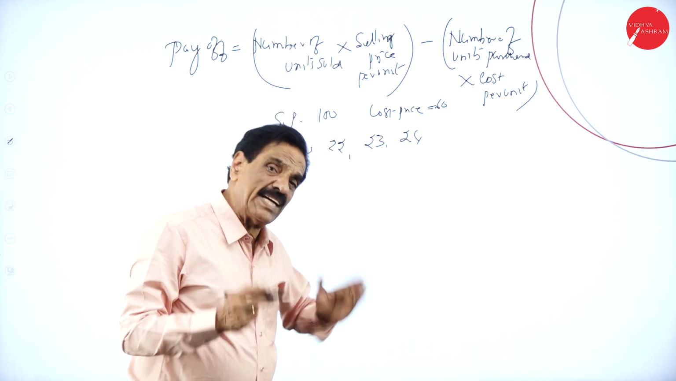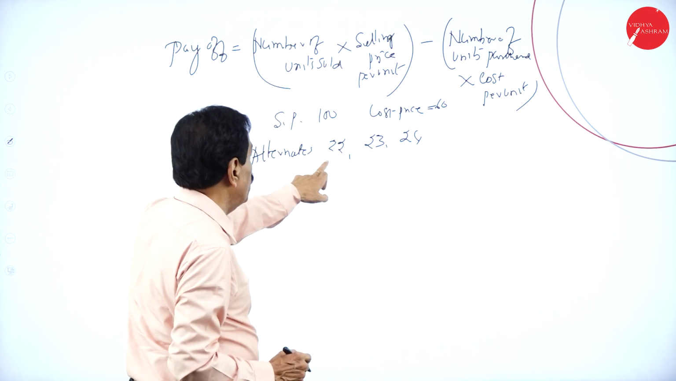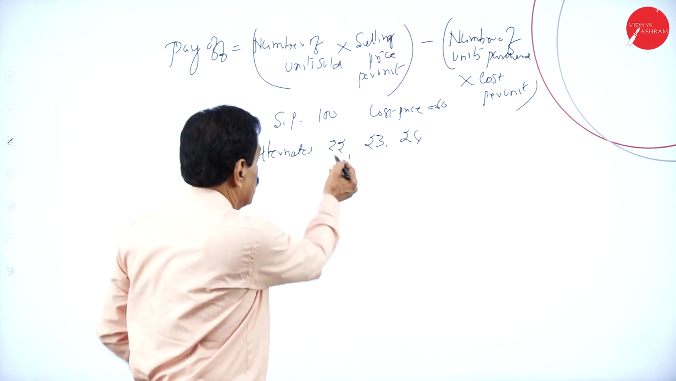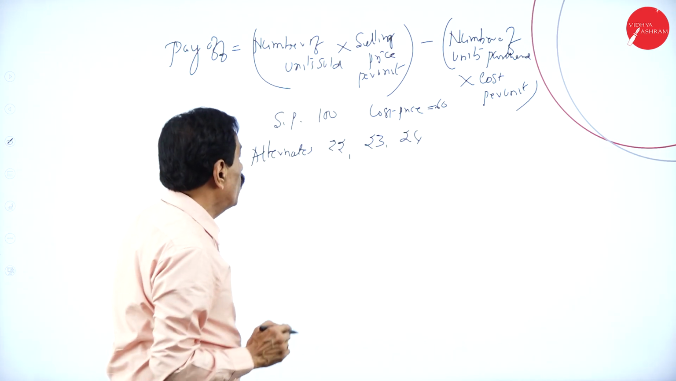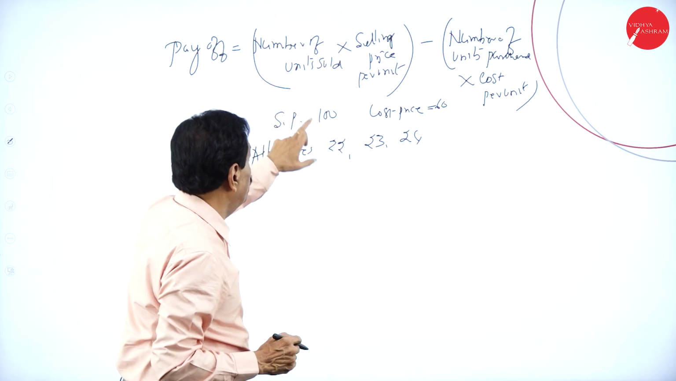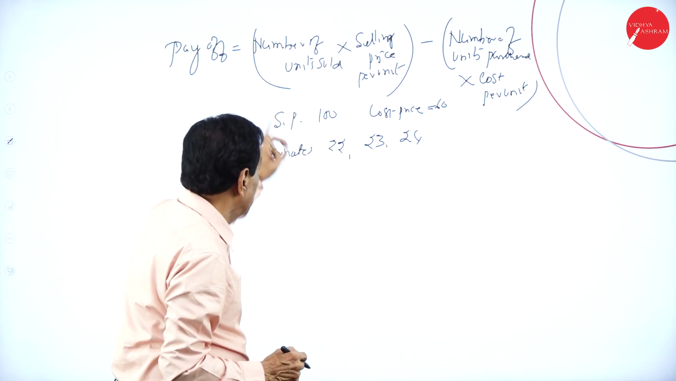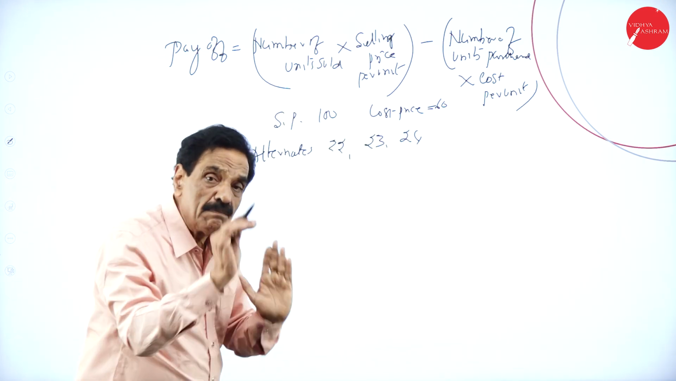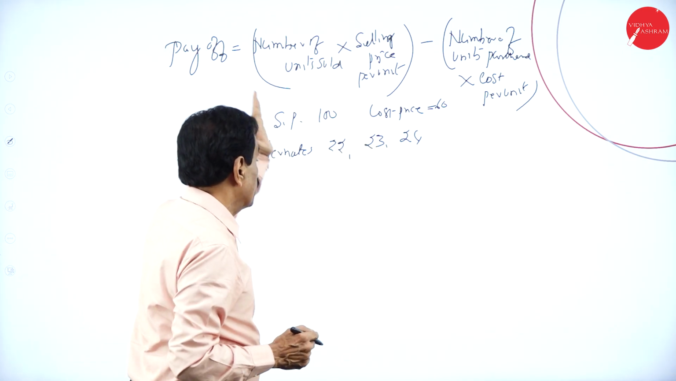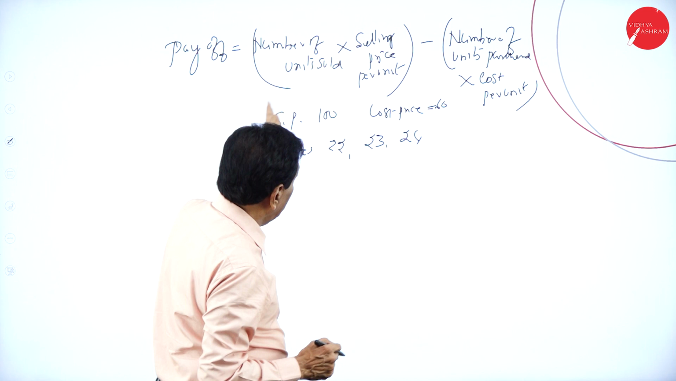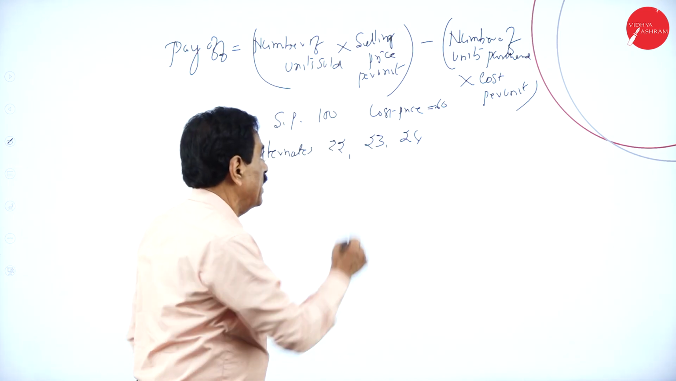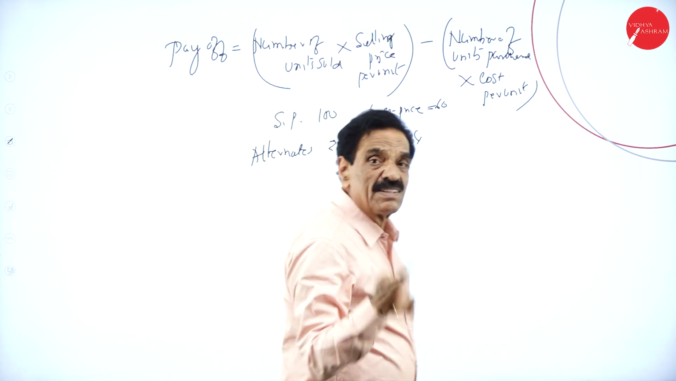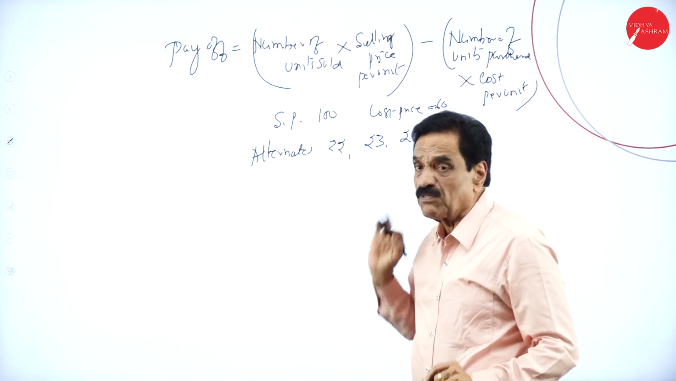I will explain one alternative. Number of units sold 22, selling price 100. Then the number of units purchased is 22, cost price is 60. When you go to the second one, 23: 23 into 100, 23 into 60. When you come to 24: 24 into 100, 24 into 60. We have to do the multiplication. So that is the payoff table you have to make.